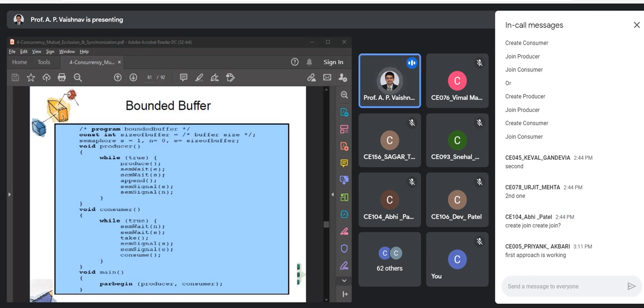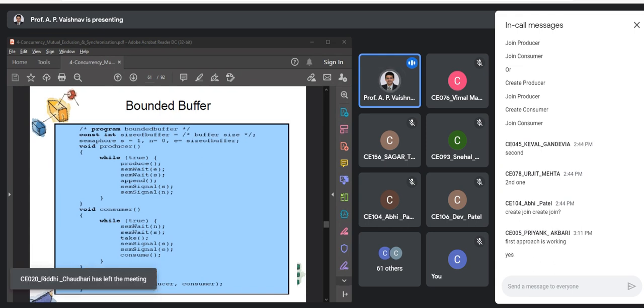Okay, first is working. And what about second? Did you try that? Yeah. Okay. And any problems with that? See, in general, what we can say is we should create a pool of threads, right? And in the previous case, we have also seen that.